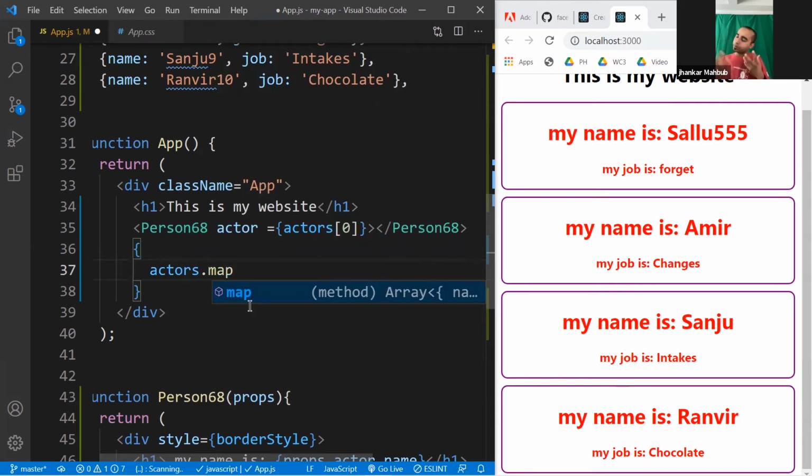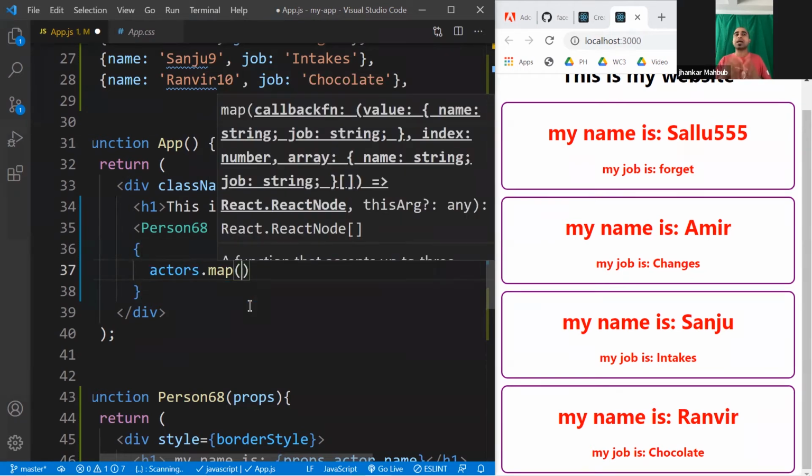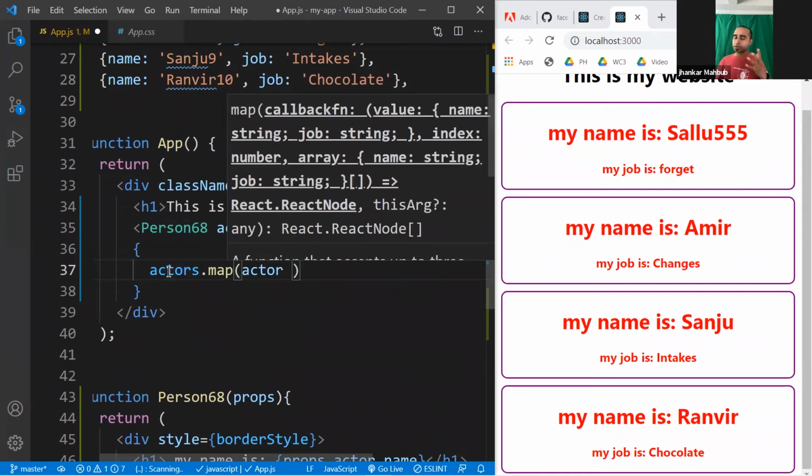Map is some kind of like a for looping in a little bit robust way. And the map you will usually pass something. So when you're mapping, we will go and find each of the elements, and then you can do anything with those elements. Usually since it is actors, you will give a name like an actor, which is the singular form of the name of your collection.